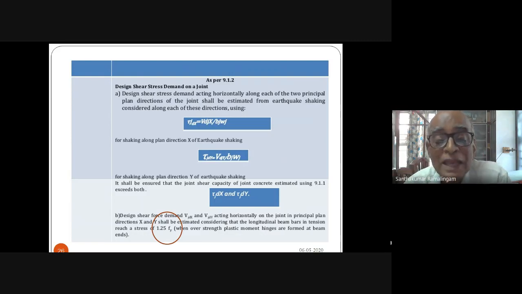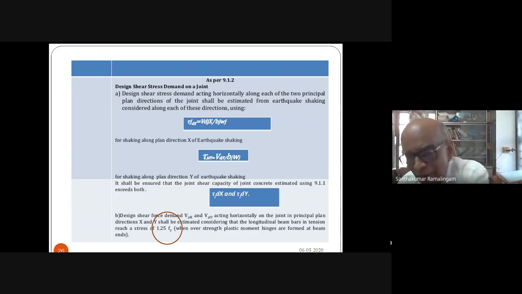Now, when you are calculating the shear stress, the yield stress should be considered as 1.2 times Fy and not as Fy. This is very, very important because this takes into account strain hardening effects, which are inevitable. So your flexural capacity given by the beam is 1.2 times Fy.